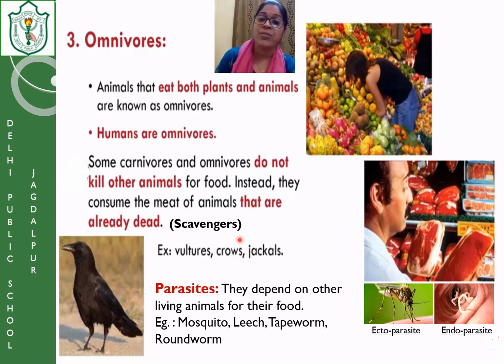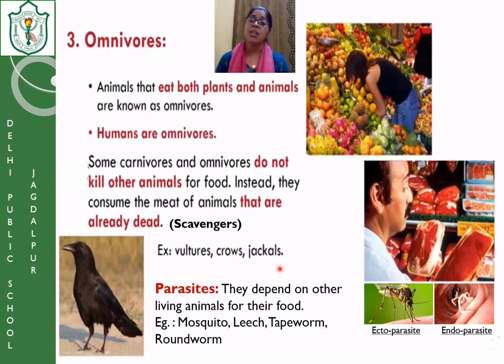Scavengers. Scavengers are different from carnivores and omnivores because they do not kill animals. When these animals die, they consume their dead bodies, so we call them dead body eaters. Some carnivores and omnivores do not kill other animals for food. They consume the meat of animals that are already dead. So vultures, hyenas, crows, and jackals are included in the scavengers.